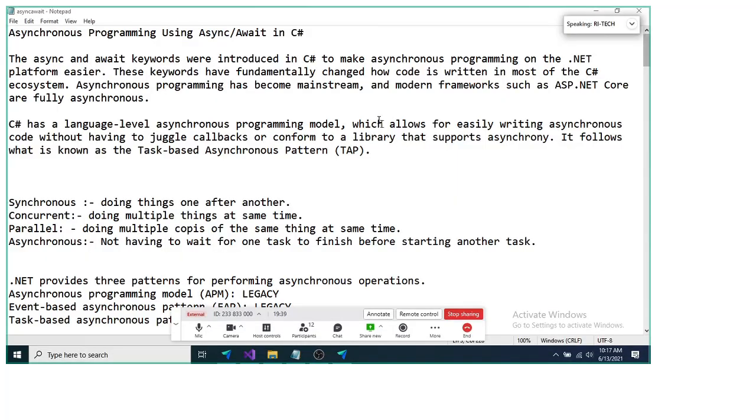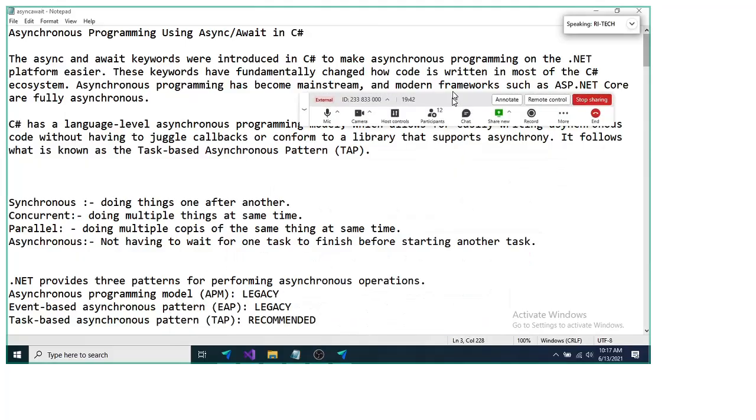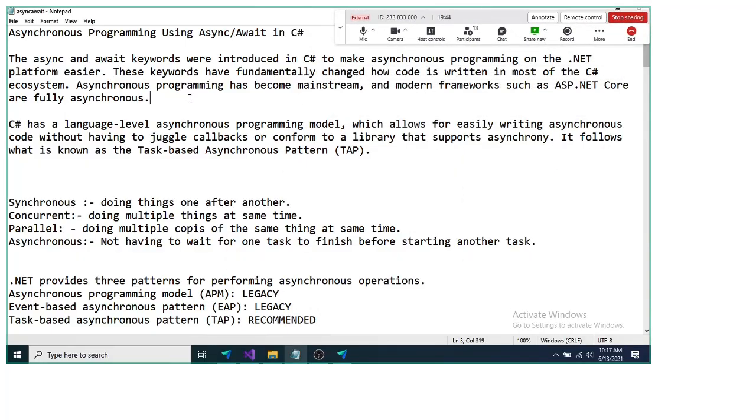So today we'll learn about asynchronous programming using async and await in C#. The async and await keywords were introduced in C# to make asynchronous programming on the .NET platform easier. These keywords have fundamentally changed how code is written in most of the C# ecosystem. Asynchronous programming has become mainstream, and modern frameworks such as ASP.NET Core are fully asynchronous.